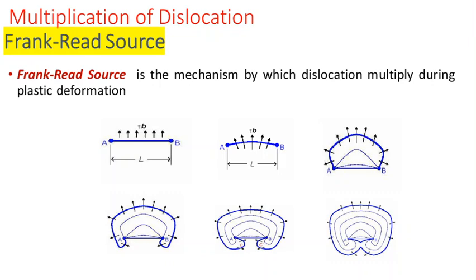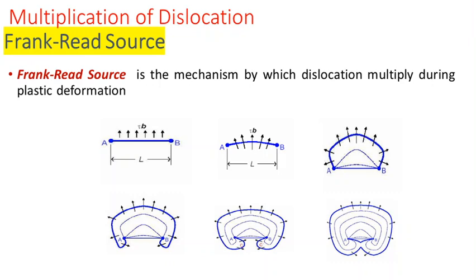Next topic is the multiplication of dislocation. We already discussed different sources of dislocation, what a dislocation means, edge dislocation, and screw dislocation. Next is how these dislocations get multiplied within a material. There is one very well-known concept which shows this, known as the Frank-Read source of dislocation. It is the mechanism by which dislocations multiply when subjected to an external force or during plastic deformation.